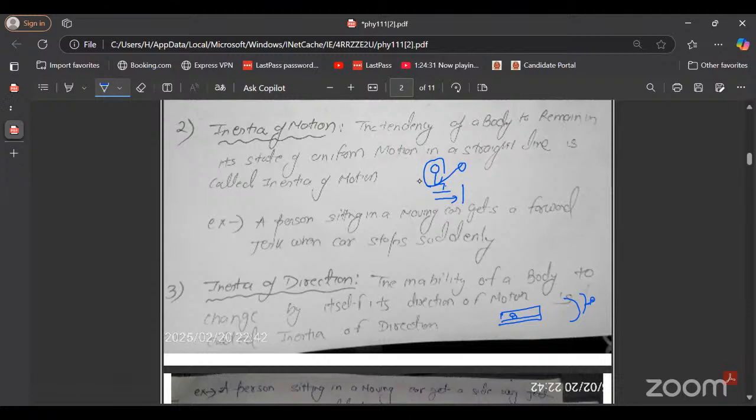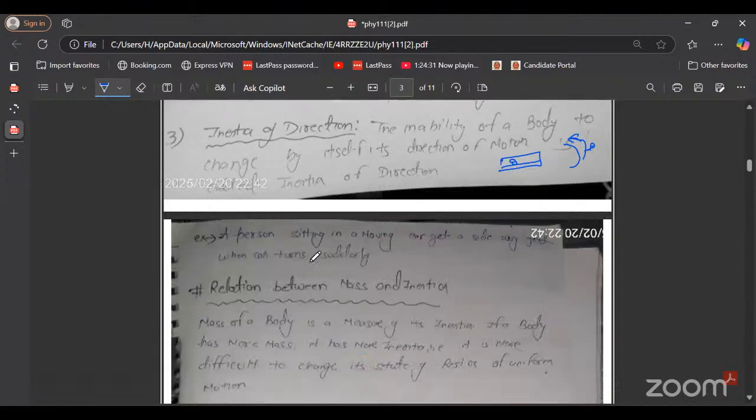Why is the person getting a force on that side? Because the body of the person wants to remain in the same direction, but when the bus moves on a curved road, the person will receive a force in the outward direction. Okay, so that was the inertia of direction.